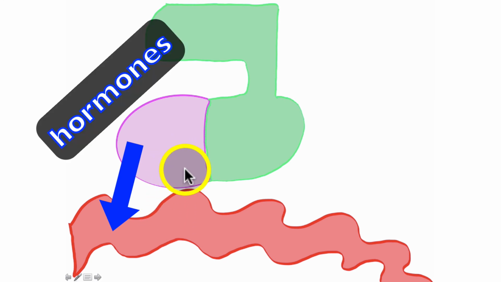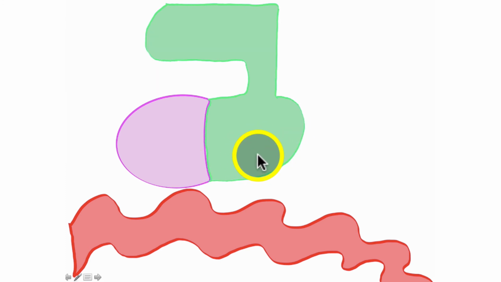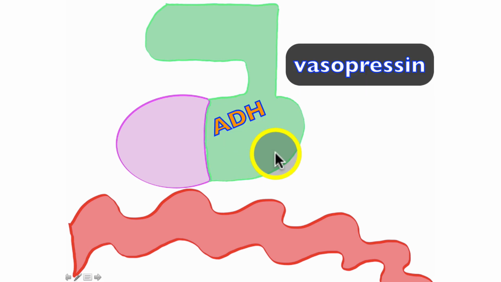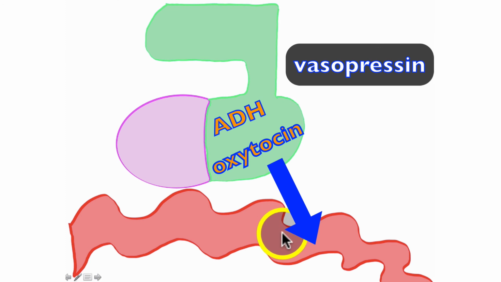So there are 6 hormones released from the anterior pituitary, 2 hormones released from the posterior pituitary. From the posterior pituitary, we have antidiuretic hormone, otherwise known as ADH, and also known as vasopressin, and oxytocin. When they get released from the neurohypophysis, they move directly into the bloodstream.